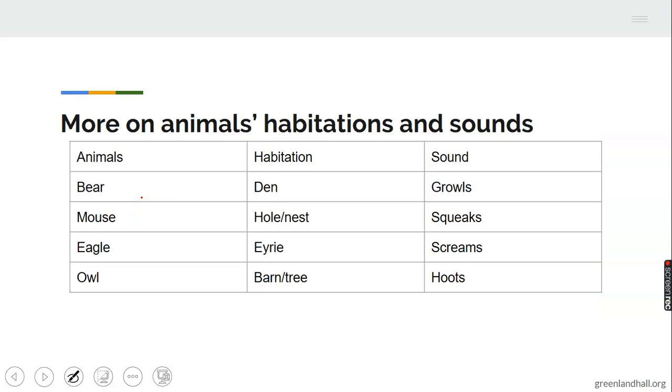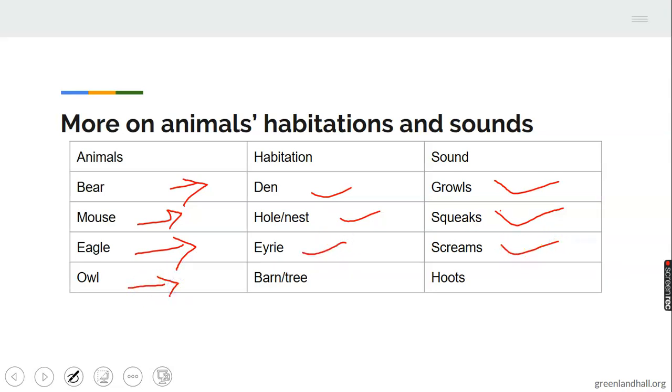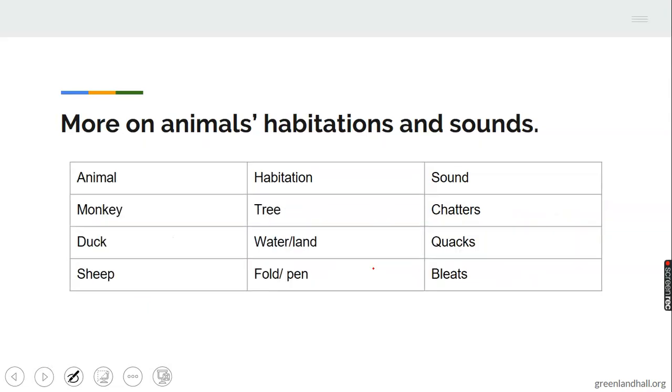We have more animals. We have lots of animals. Like the bear. The bear lives in a den and it growls. We have the mouse. The mouse lives in hole or in nest and it squeaks. We have the eagle. The eagle lives in an eyrie and then it screams. We have the owl. The owl lives in barn and also on trees and they hoot. We have more animals.